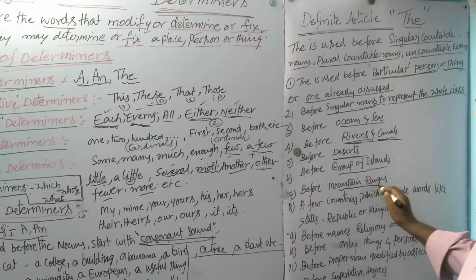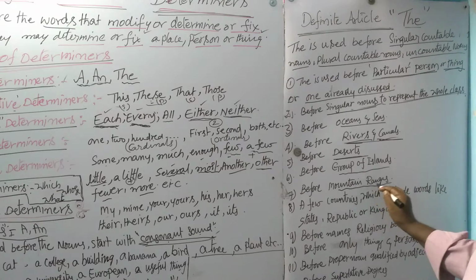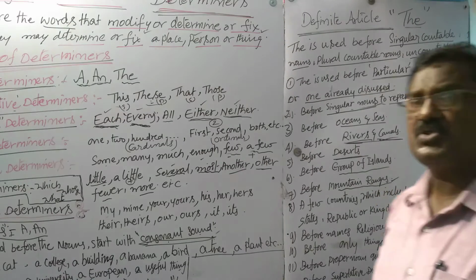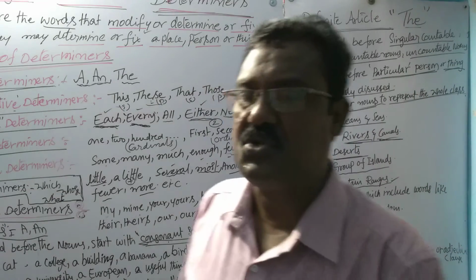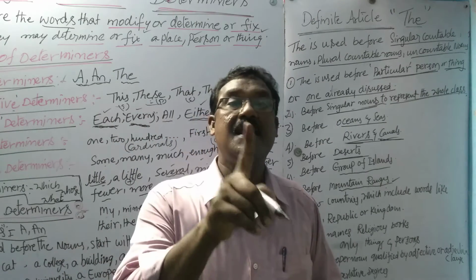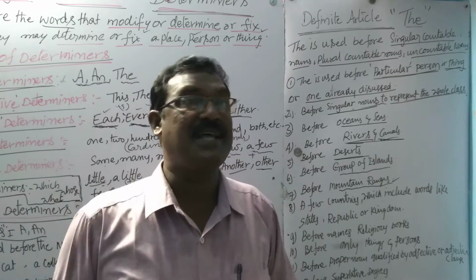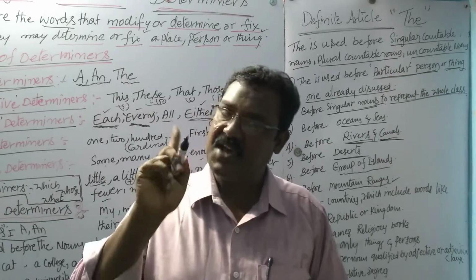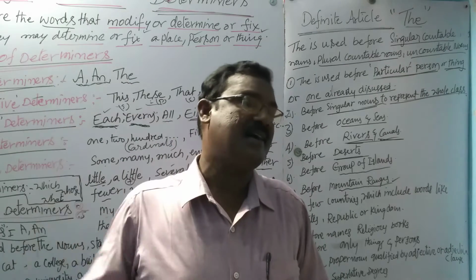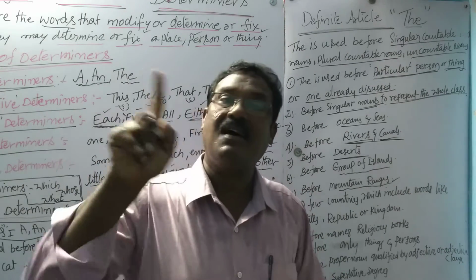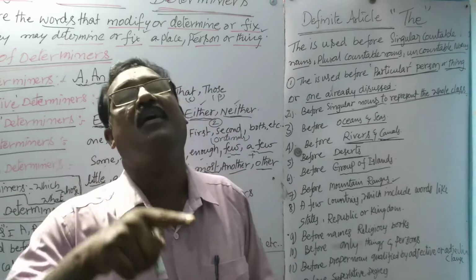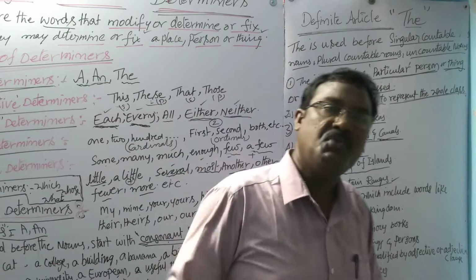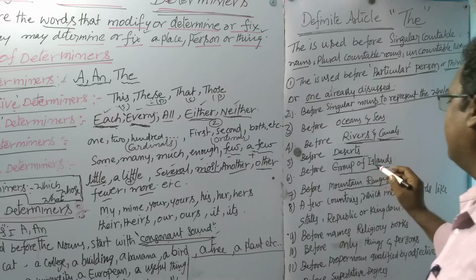Before mountain ranges, you should be very careful. Mountain ranges means groups of mountains; only then we have to use the article the. Before a single mountain we should not use it. The Annapurna, wrong. The Everest, wrong. The Himalayas, the Aravalis, the Alps. So only before a group of mountains we use the.